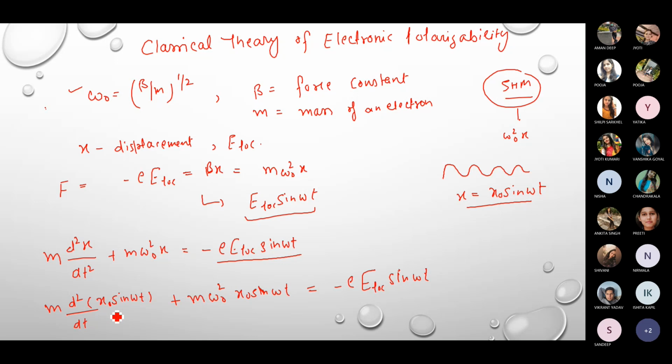Okay, so now you can differentiate this 2 times x naught sine omega t, and then simplify, so you will get m into minus omega square plus omega naught square, x naught sine omega t on the left hand side, and sine omega t is there on the right hand side, so both cancel.